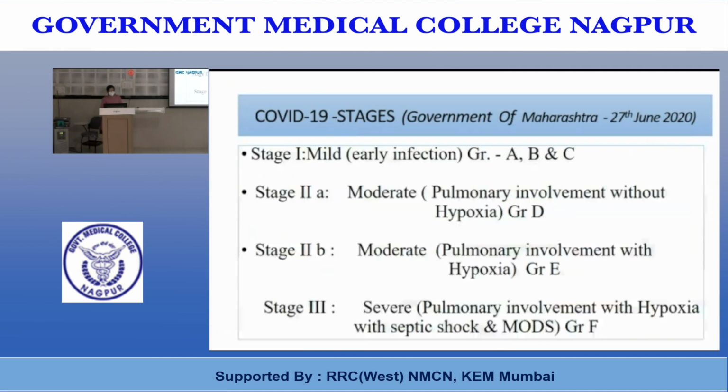There are 3 stages of COVID-19. First is mild, that is early infection. They are graded as A, B, C. Stage 2 is divided into stage 2A, that is moderate, pulmonary involvement without hypoxia, that is grade D. And stage 2B is moderate, pulmonary involvement with hypoxia, that is grade E. And stage 3 is severe pulmonary involvement with hypoxia, with septic shock, MODS, that is grade F.